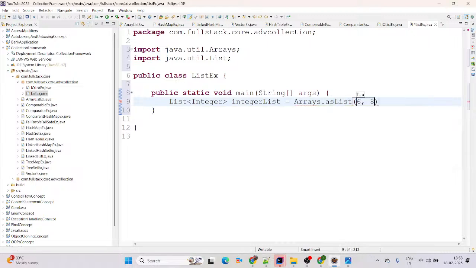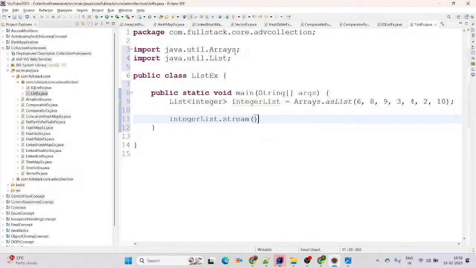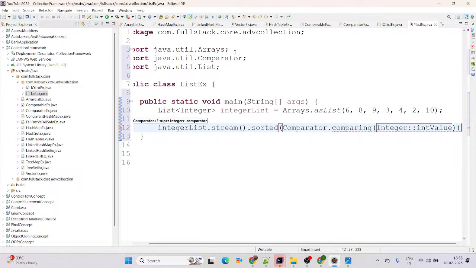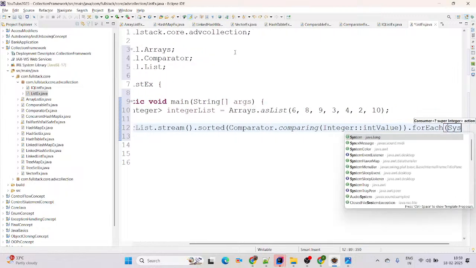Now I'm giving here 6, 8, 9, this will be 3, 4, you can simply say 2, again we are passing here suppose 10 as well. Then now they will ask, you can sort by ascending order. It's very easy. Simply call integer list dot stream dot sort it and simply use comparator. Then you can use comparing, this will be integer type of data, you can simply use int value, and by using for each you can go ahead and print it.